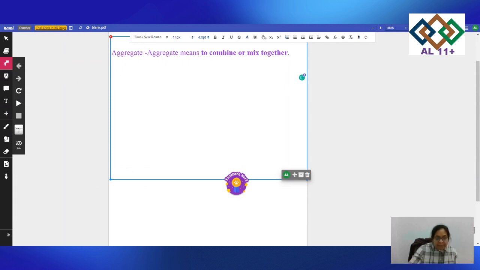You will be making sentences with your child, and then after you make sentences, you would use the word aggregate to make at least one paragraph, to know if your child has actually got the meaning of the word or has not got the meaning. So the first sentence I could make from aggregate is